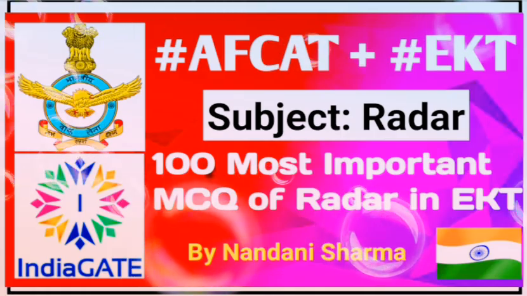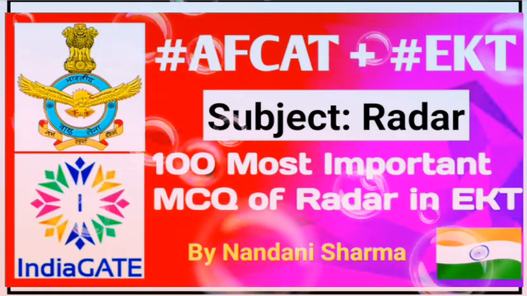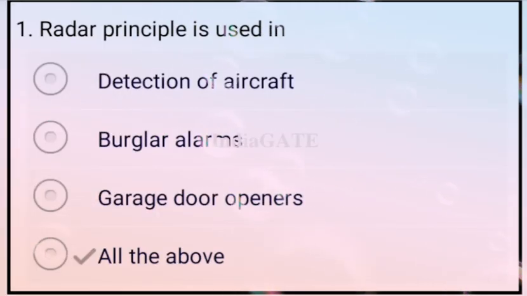So let's get started. The first question asked: radar principle is used in? All of the above, so option D is correct. These options are detection of aircraft, second is your burglar alarm, and third is garage door opener. So these are the correct answers. Now come to the next question.